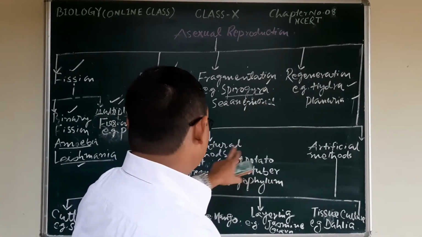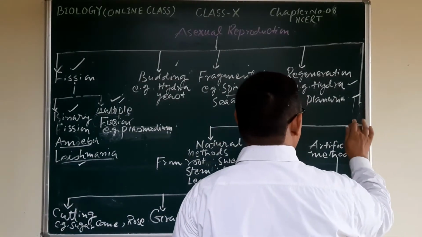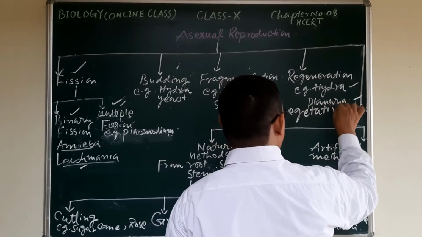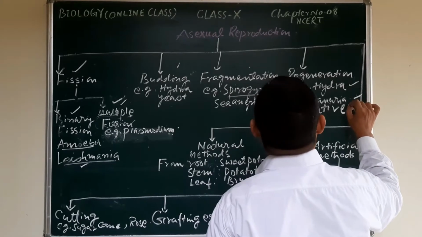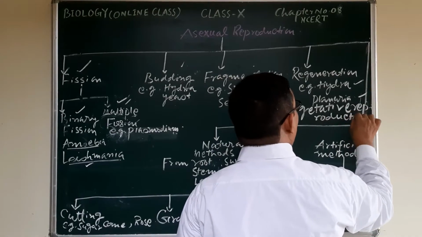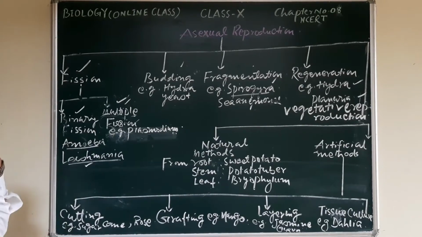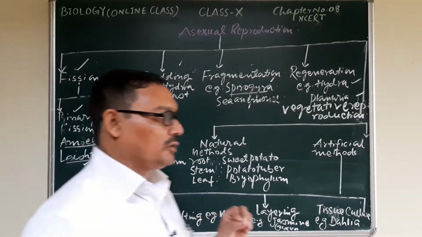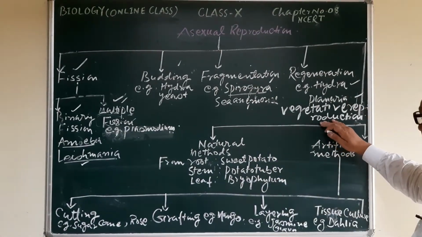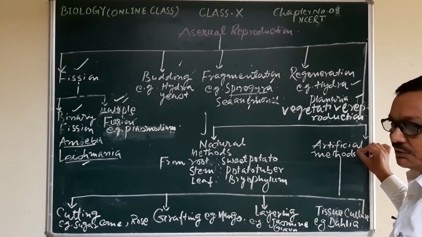After regeneration, there are the natural methods and artificial methods, that is, vegetative reproduction. It is also a type of asexual reproduction. It is known as vegetative reproduction, vegetative multiplication or vegetative propagation. This process is of two types: number one, natural methods, and number two, artificial methods.